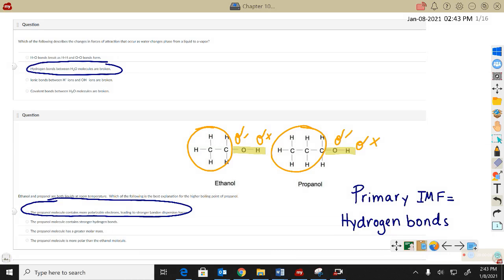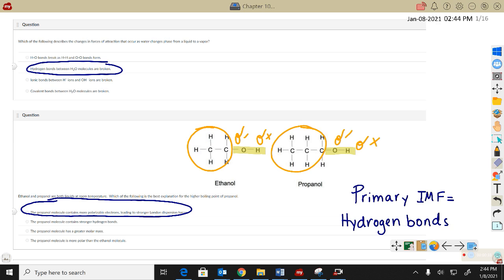Here's the answers to the multiple choice quiz from Chapter 10, Liquids and Solids. In question 1, we're looking at the changes in force of attraction that occur as water changes phase from liquid to vapor. Now, remember, a phase change does not involve any chemical reaction. There's no breaking of bonds. A phase change is a physical change. All we're doing is separating the molecules, but we're keeping all chemical bonds intact.